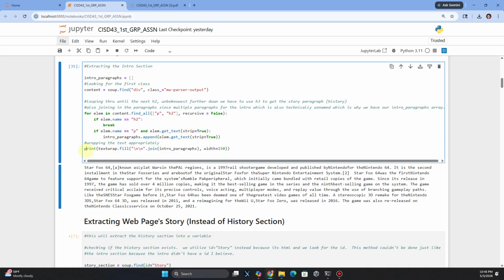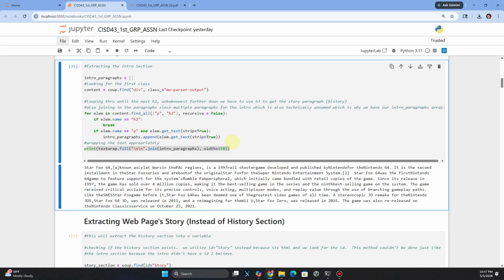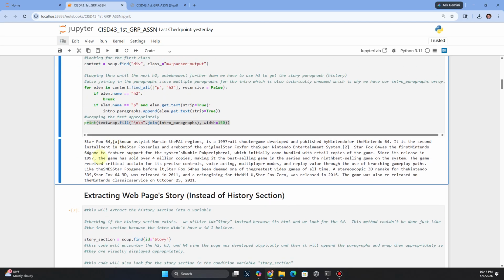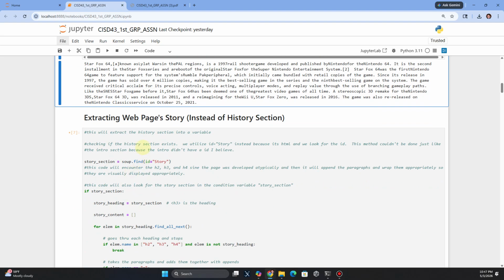And then here is where it joins them all together and then wraps it so it gets a little bit neater. But I think if I go through here, it needs a little bit more help. But we got all of the intro paragraphs.